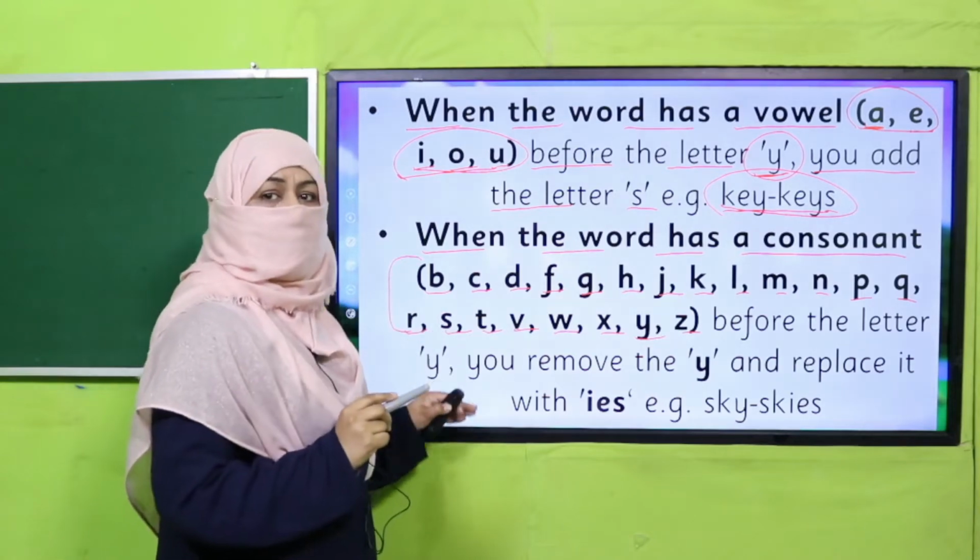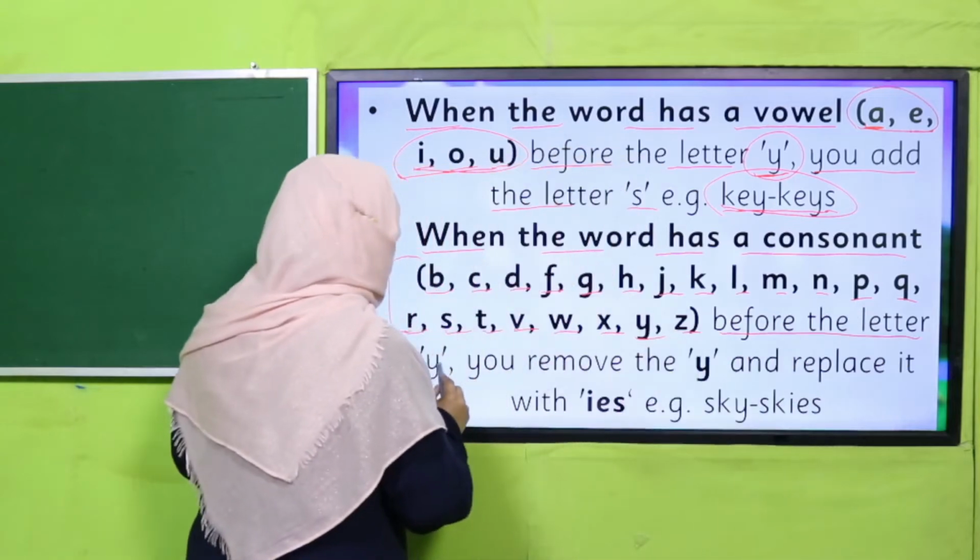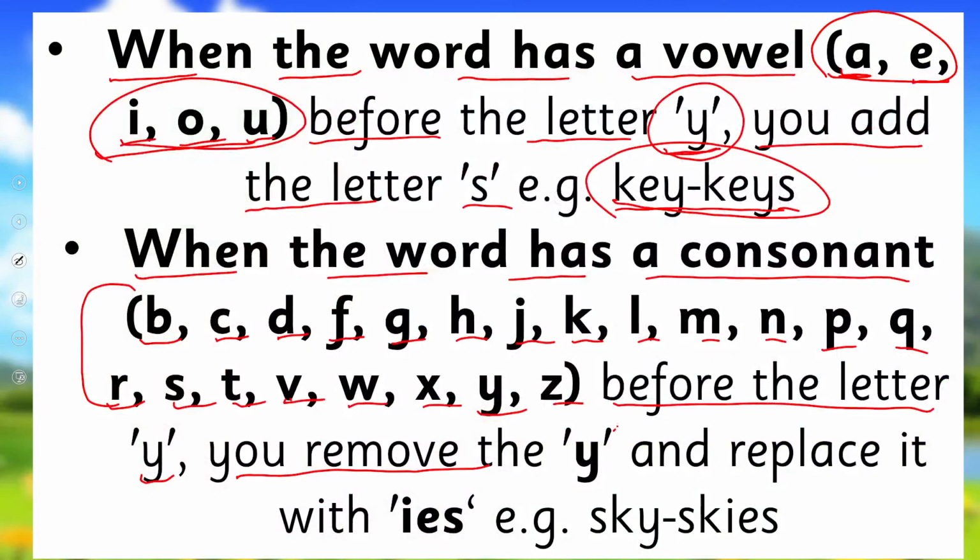Now, if before y any of these letters appear, what you are going to do? You remove y, the last y, and replace it with ies. Its example is sky. Now you see the last letter is y, and before y there is a consonant, so you will remove this y and you will add ies, it becomes plural. Sky, skies.